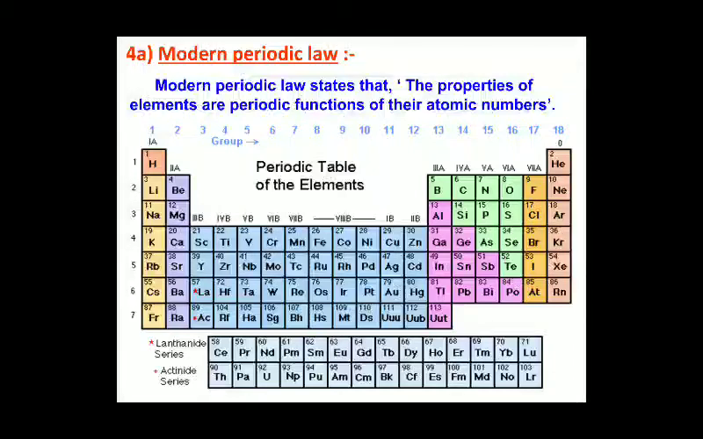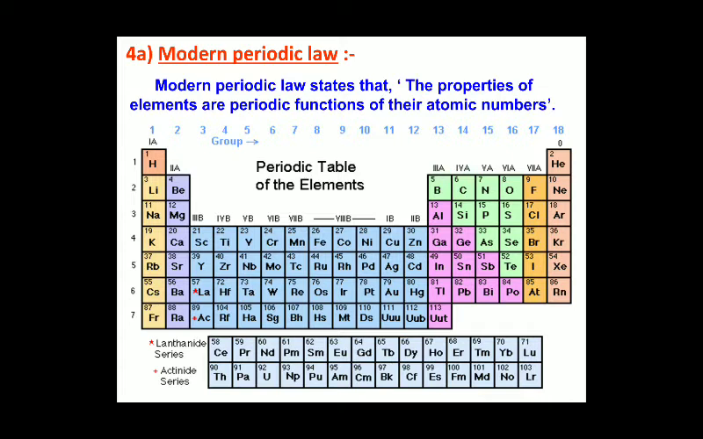In this video, you're going to see about the modern periodic table. So what does the modern periodic table state? The properties of elements are periodic functions of their atomic number. This statement was given by the scientist Moseley. He is the person who framed the actual periodic table. But what does the statement mean?